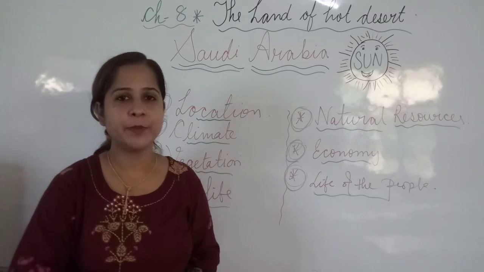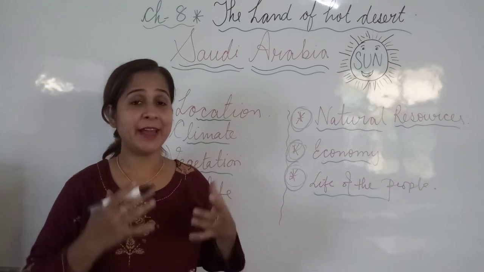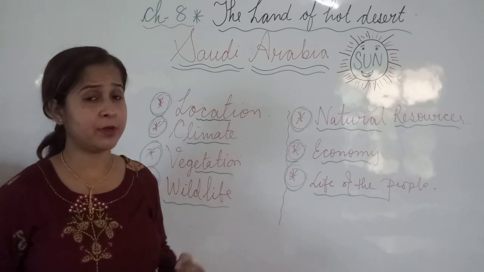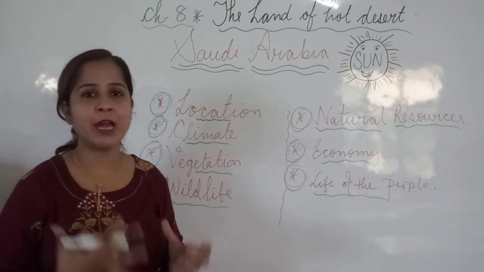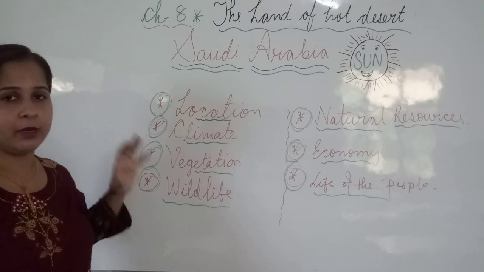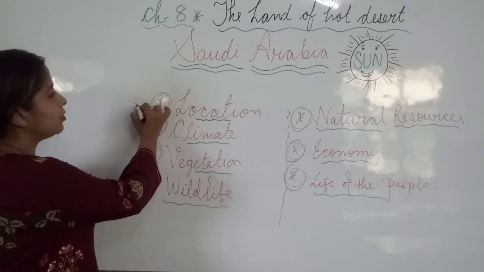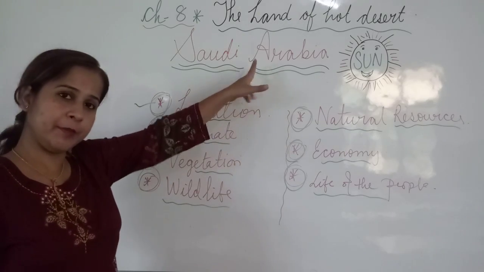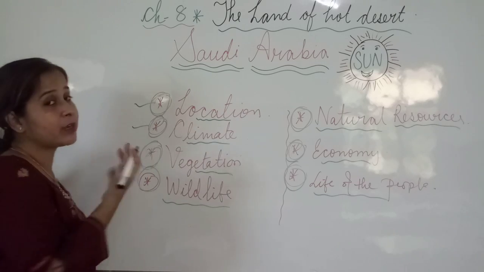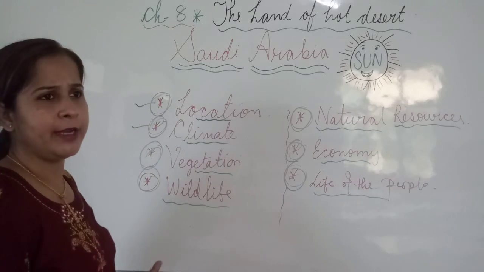So beta, our chapter is coming to an end, but at the end of the chapter I would like to have a very short recap about the key points which we have to go through again, and what we have learned in this chapter. We have learned about the location of Saudi Arabia, and second is climate. What kind of climate do we find here? We find a very hot climate.